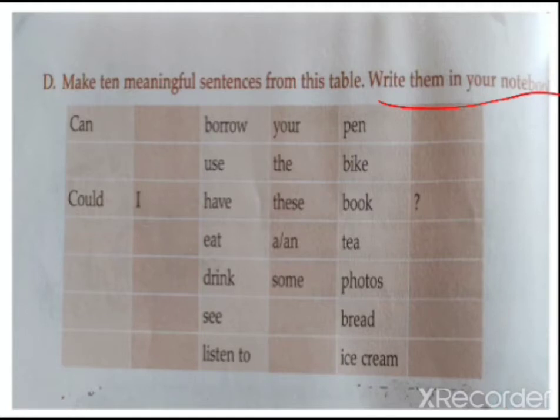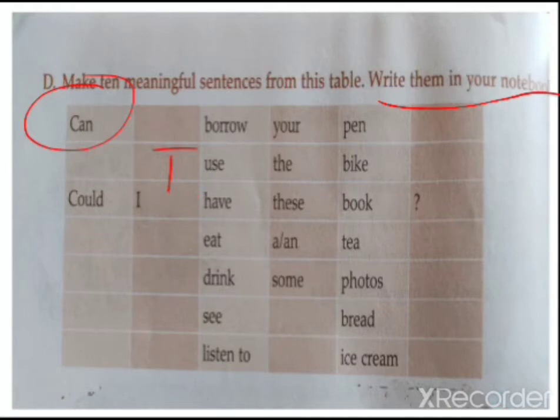So let's make first using can. See, simple one: can I borrow your pen? Can I use your bike? Can I have these books? If you are using these, it is plural, students.